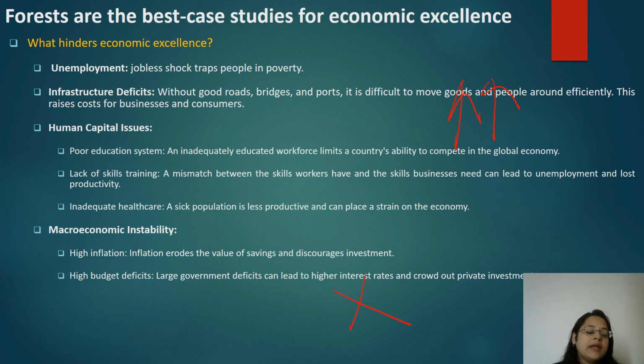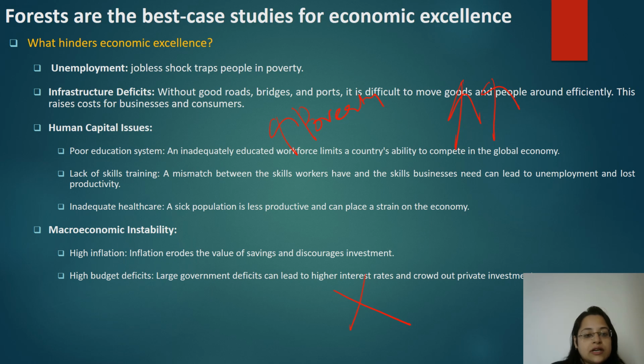They will not be able to find appropriate employment, and mostly they will end up being unemployed, being dependent on government support always. So there will be a generational poverty in this way. So this hinders the economic excellence.